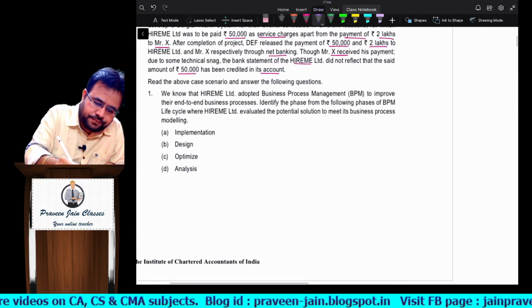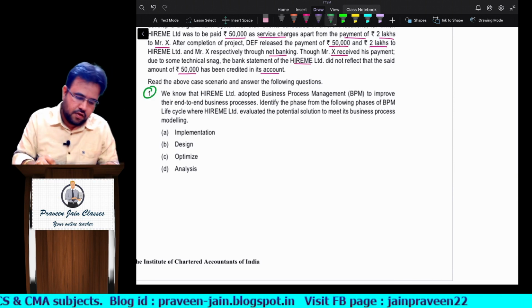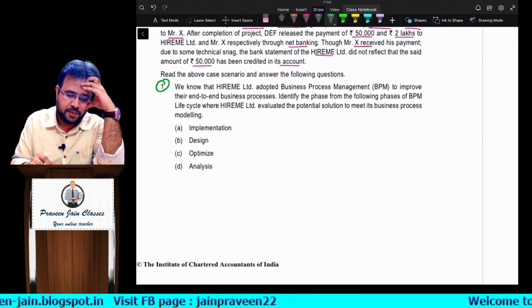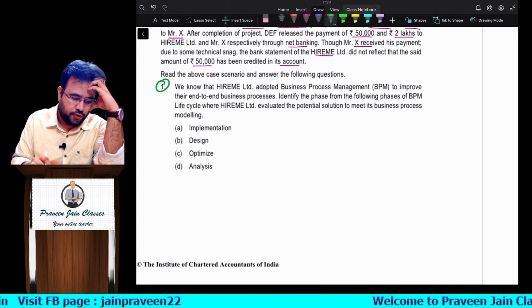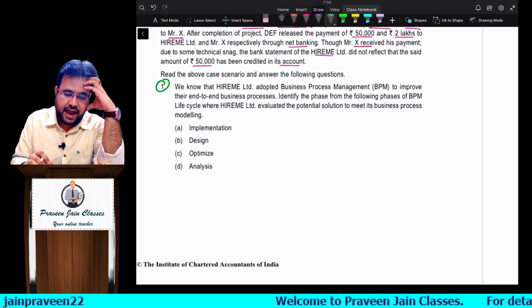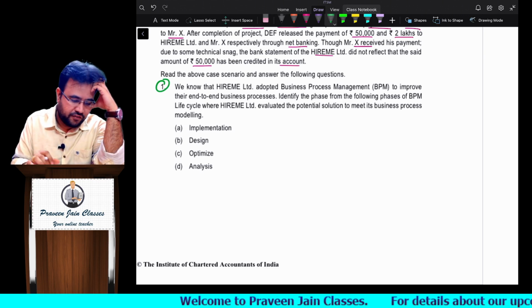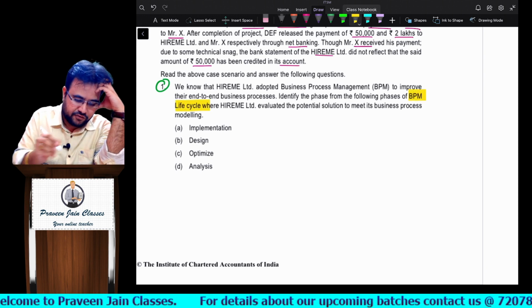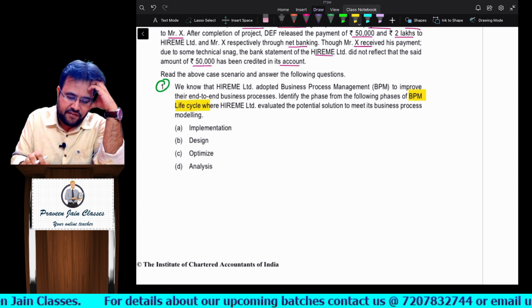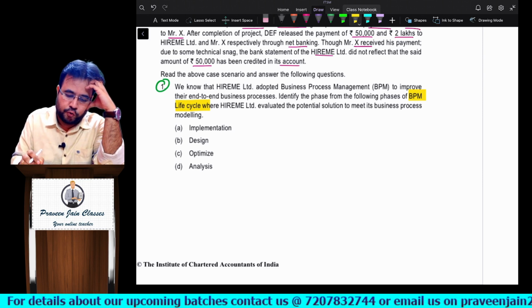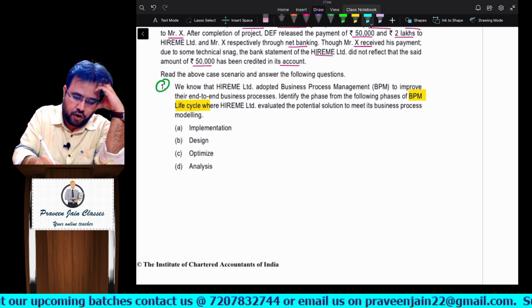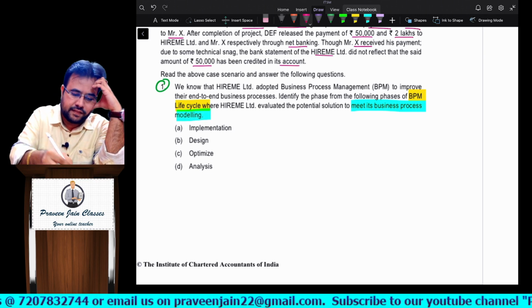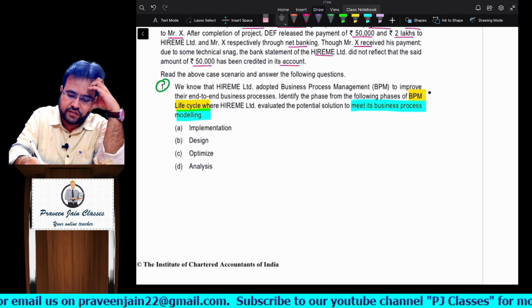Question number one. We know that Hire Me has adopted business process management to improve their end-to-end business process. Identify the phase from the following phases of BPM life cycle where Hire Me evaluated the potential solution to meet its business process modeling. Okay, so can I say here indirectly they are asking us to refer one question called what, sir?